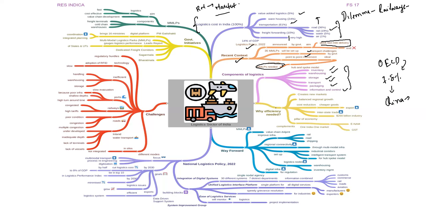Now, the question is why efficiency is needed. Efficiency is needed because, first of all, if you decrease the logistics cost, this will create new markets. How? By making your goods more competitive. Why more competitive? Because if logistics costs have decreased, then your cost of production decreases. Now this balances regional growth. Cost reduction will lead to cheaper goods, and cheaper goods will enhance your export. Also, interstate trade will increase. And in totality, this logistics industry is a $2 billion industry.